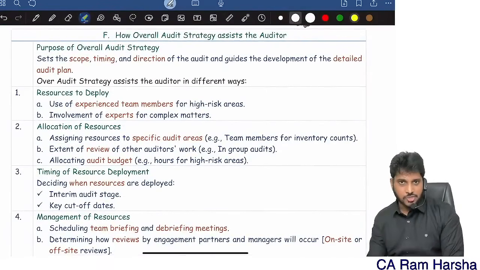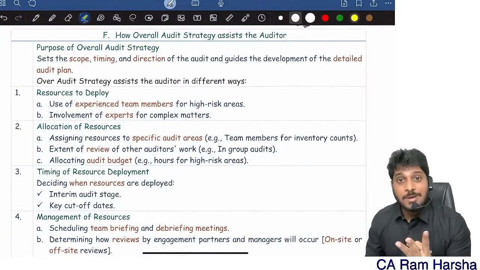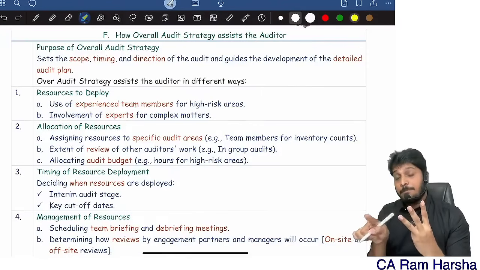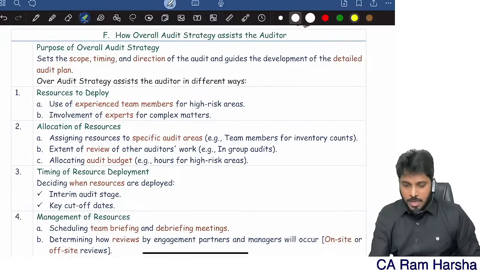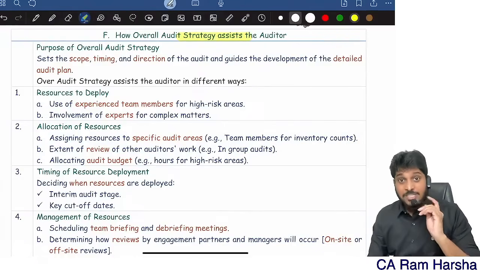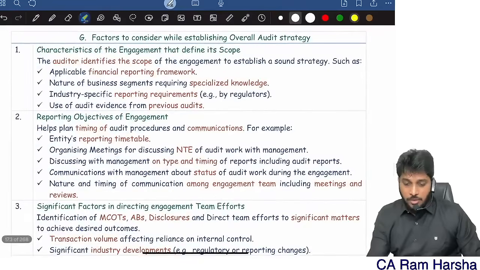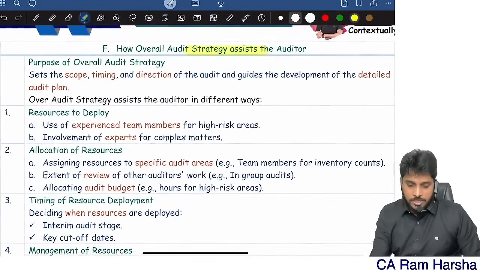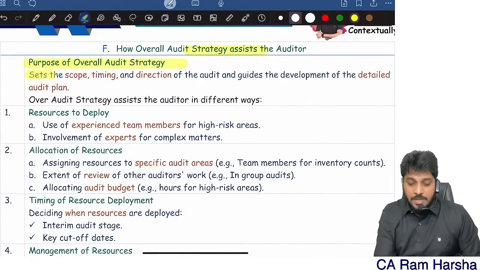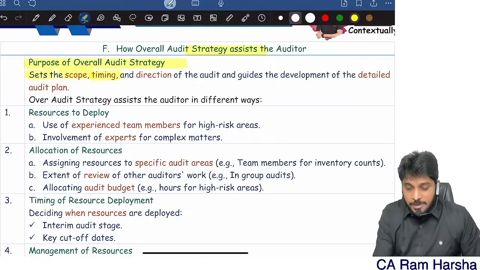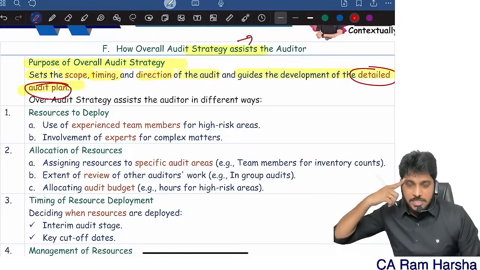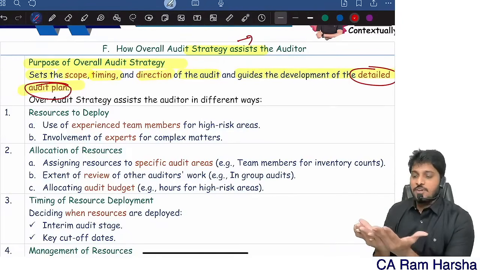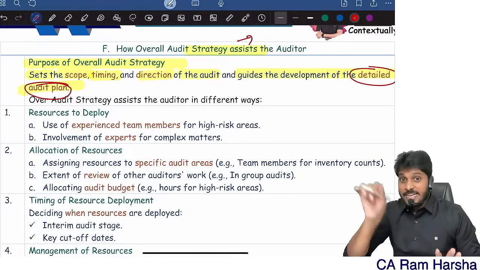Planning means what we understood. Now planning includes three parts: strategy making, plan development, and program development. Now what do you mean by strategy? What do you mean by audit strategy? First of all, audit strategy is something that sets the scope of the audit, the timing of the audit, and the direction of the audit, and guides the development of an audit plan. Generally, strategy is in the mind of the auditor. Generally, strategy will not be visible. Strategy will be like a descriptive.